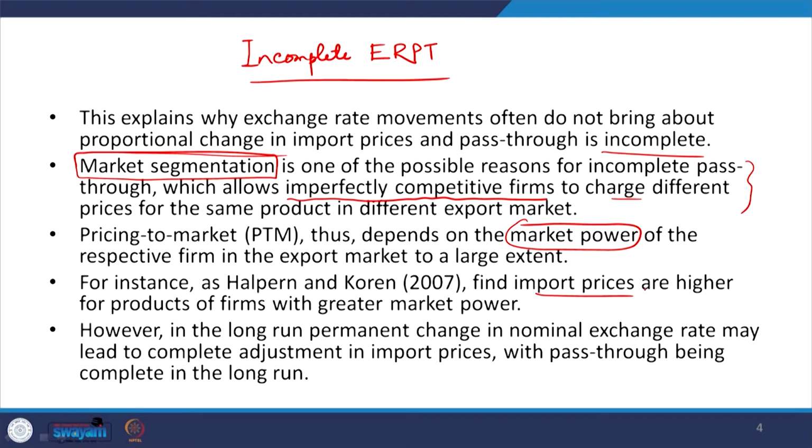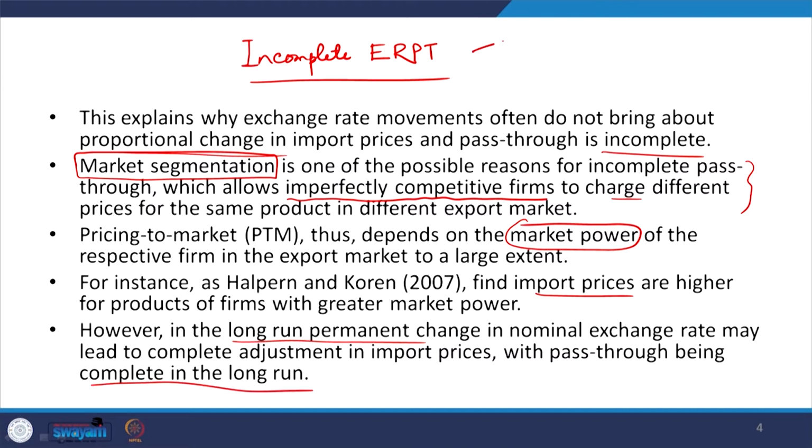However, in the long run, a permanent change in the nominal exchange rate may lead to complete adjustment in import prices, with pass through being complete in the long run.